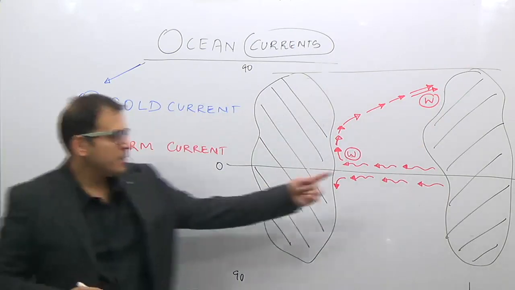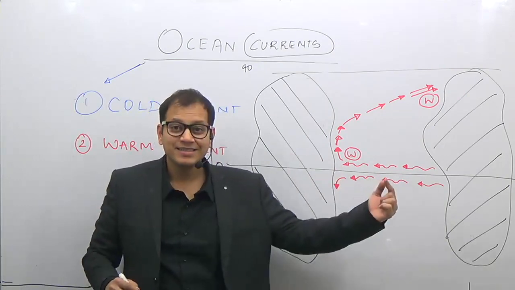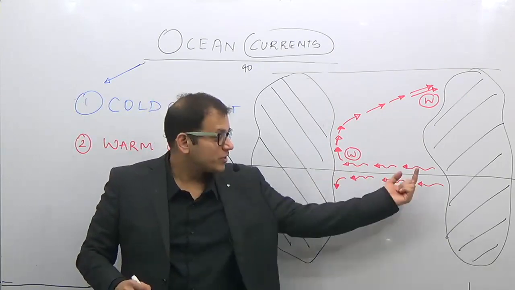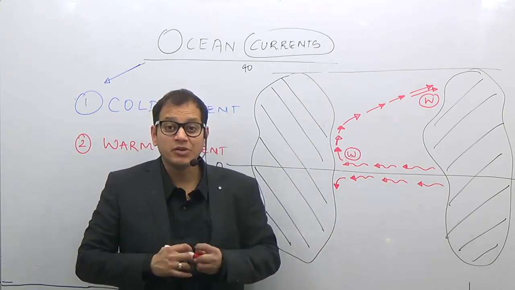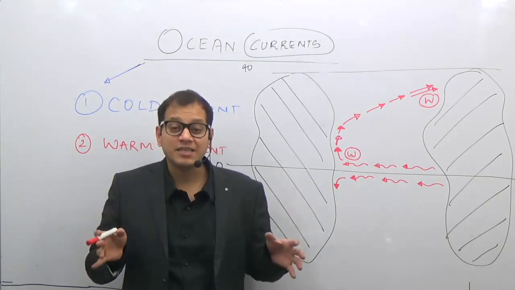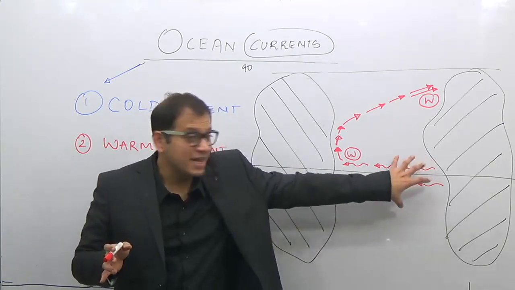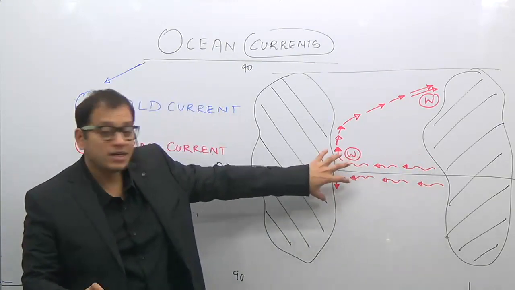So why here, because of the rotation of the earth, there is a movement of ocean water, because in this ocean, in the equatorial regions, there are winds which are known as equatorial easterly winds. These winds drag the ocean water. Because of friction, the ocean water is carried to the other parts.